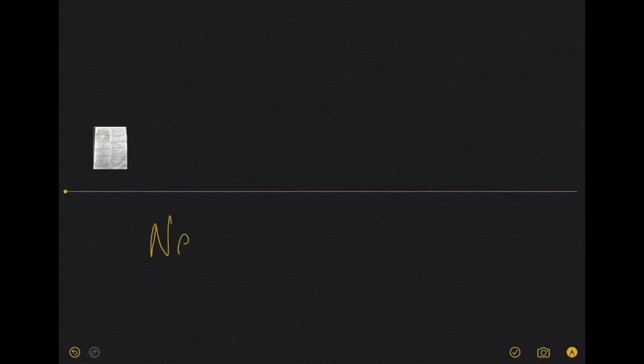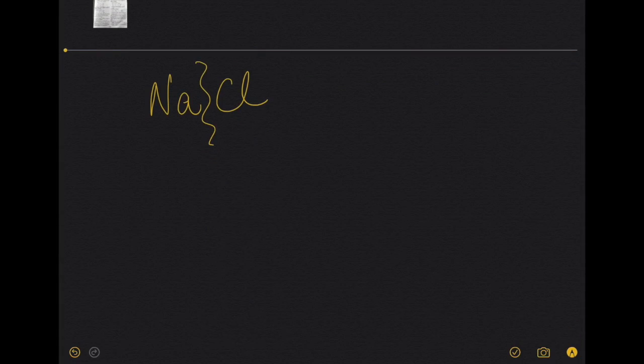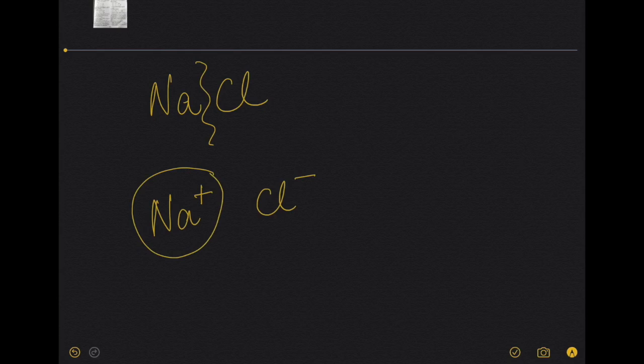Now, supposing sodium chloride is there, during electrolysis it breaks up into sodium ion and chloride ion. Now, how does sodium turn into sodium ion in sodium chloride? Because this is an ionic compound, an electrovalent compound. It is formed by the transfer of electrons.